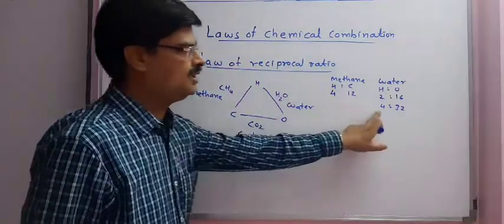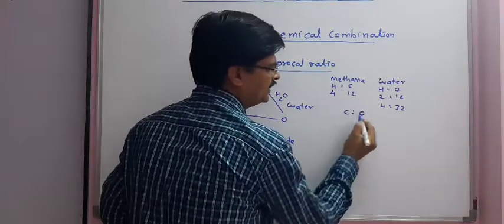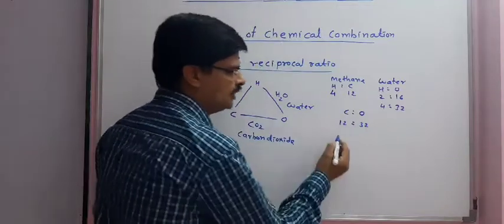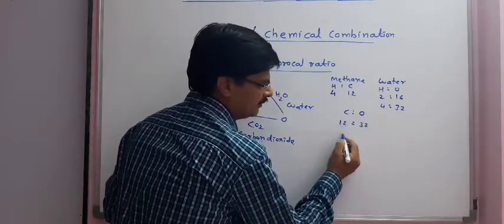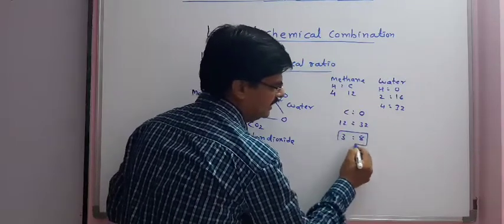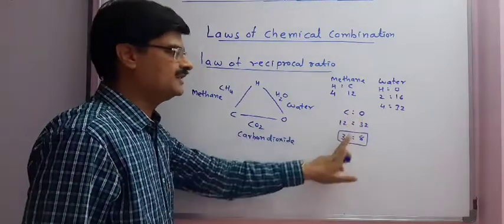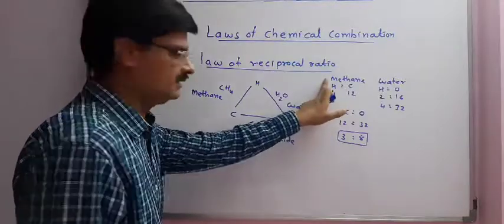So hydrogen is 4 gram, and carbon and oxygen are 12:32 gram. So it is a simple ratio. If we divide by 4, 4 3s are 12 and 4 8s are 32, we will get a 3:8 ratio. So the carbon to oxygen ratio is found to be 3:8 in the case of methane and water.